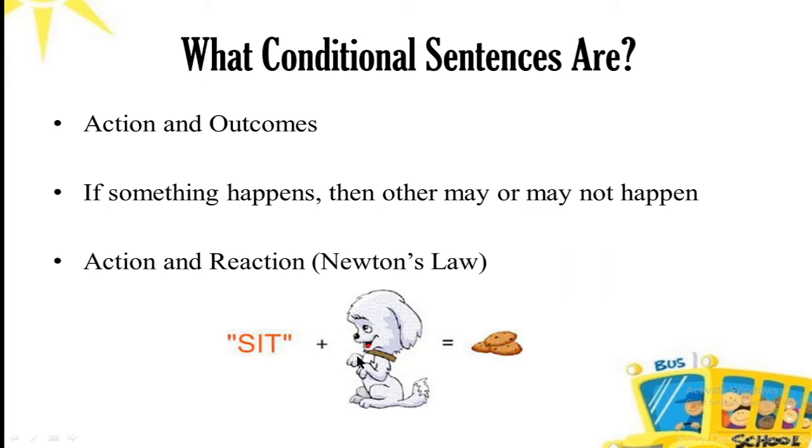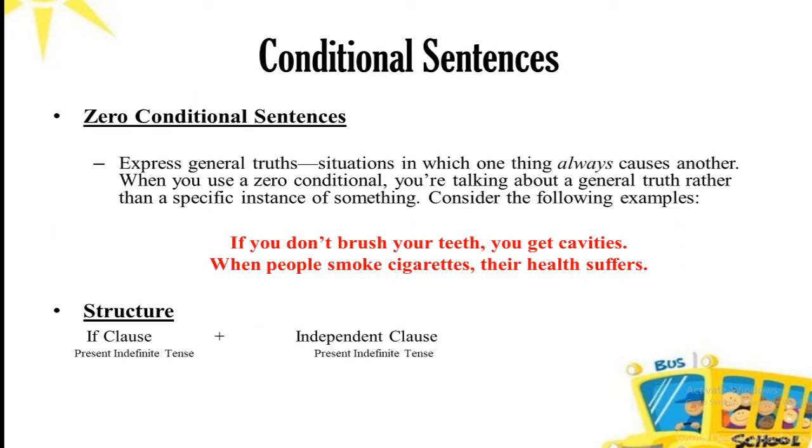Now we are going to move forward to the next slide, that is, the actual types of conditional sentences. The first type is called zero condition, or zero conditional sentence. It expresses a general truth. For example, if something happens, the reaction has to happen. I mean, there is no loophole that the reaction could not take place. The reaction would take place. This is a real life situation. You can say this is a universal truth.